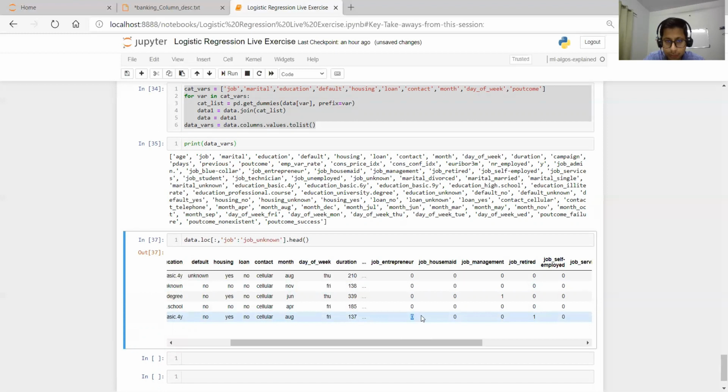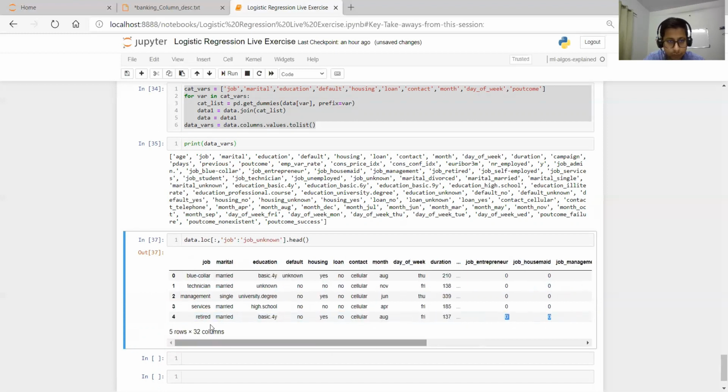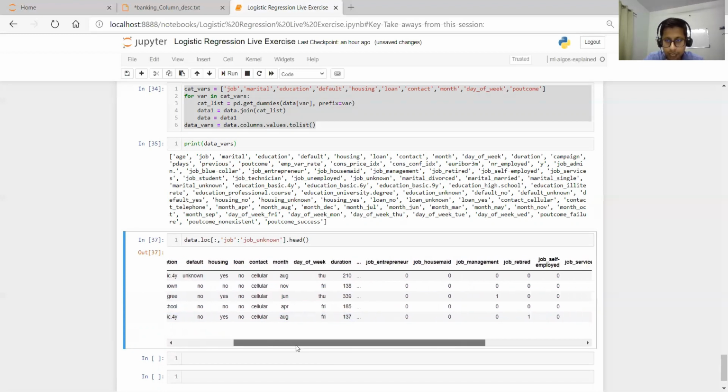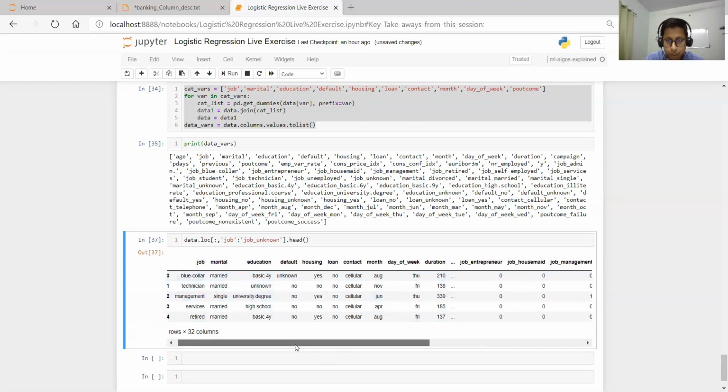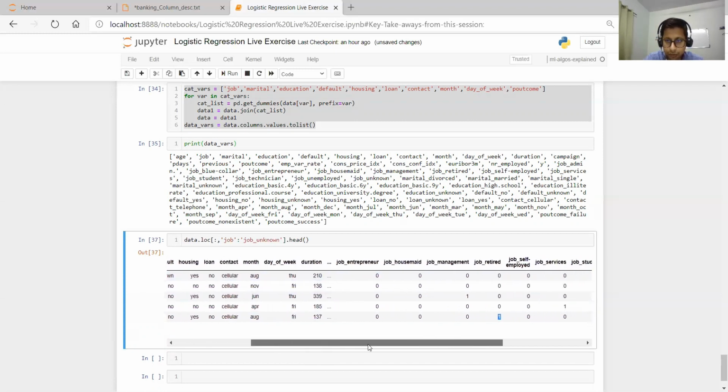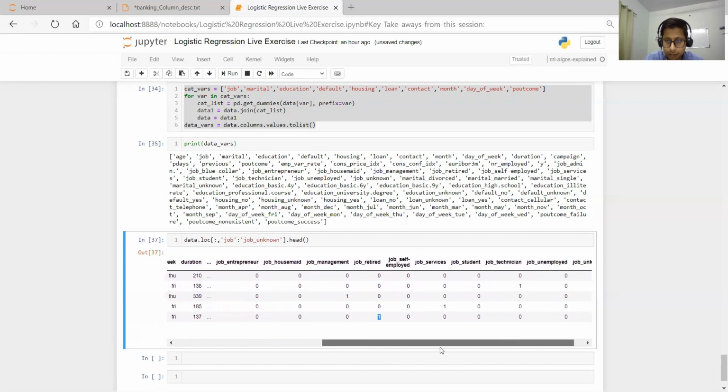Okay. So for this particular row, that is row number 4. See, he is retired. So there will be one under the retired category. Rest all will be zero. And this person is blue collar, then there will be one under blue collar. Rest all will be zero. Job student, technician, unemployed, unknown.